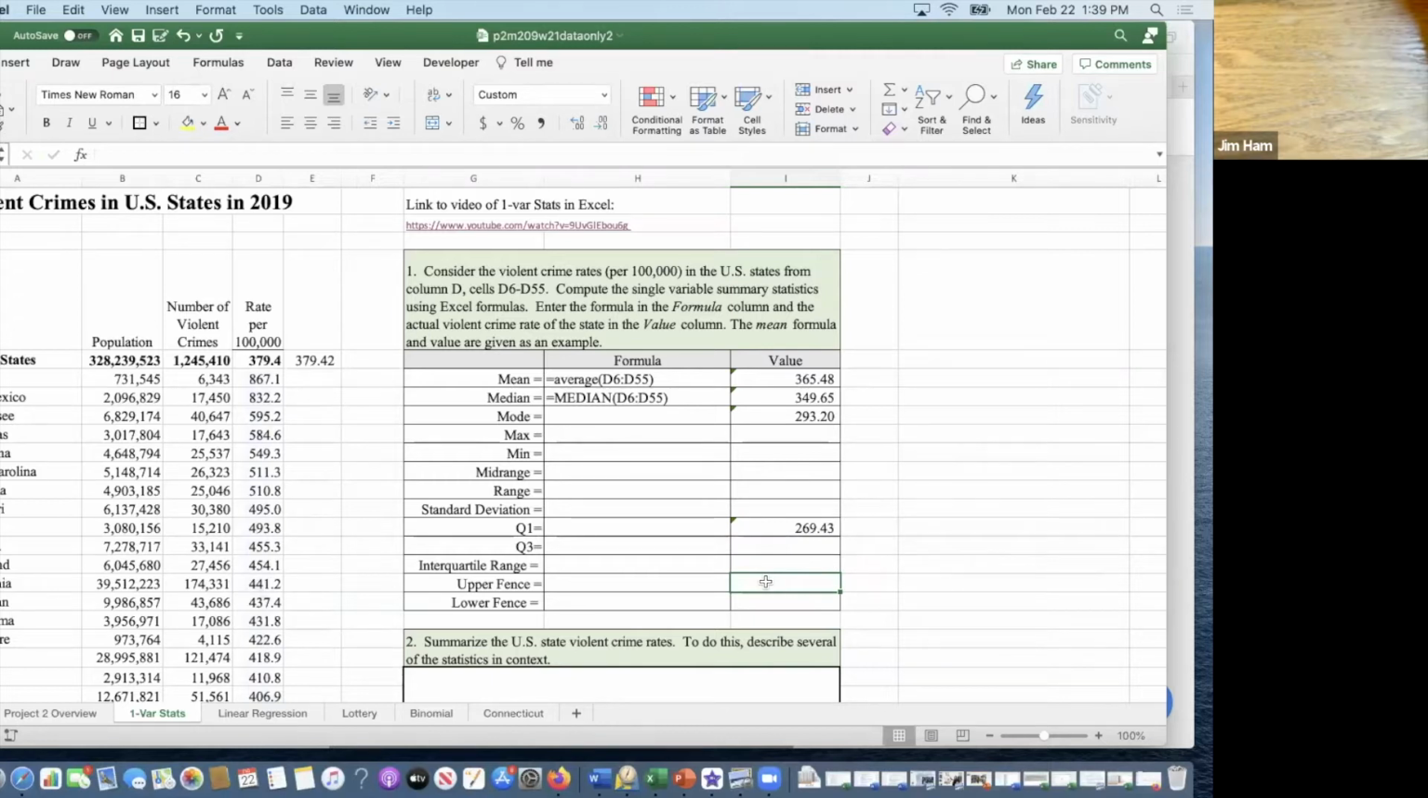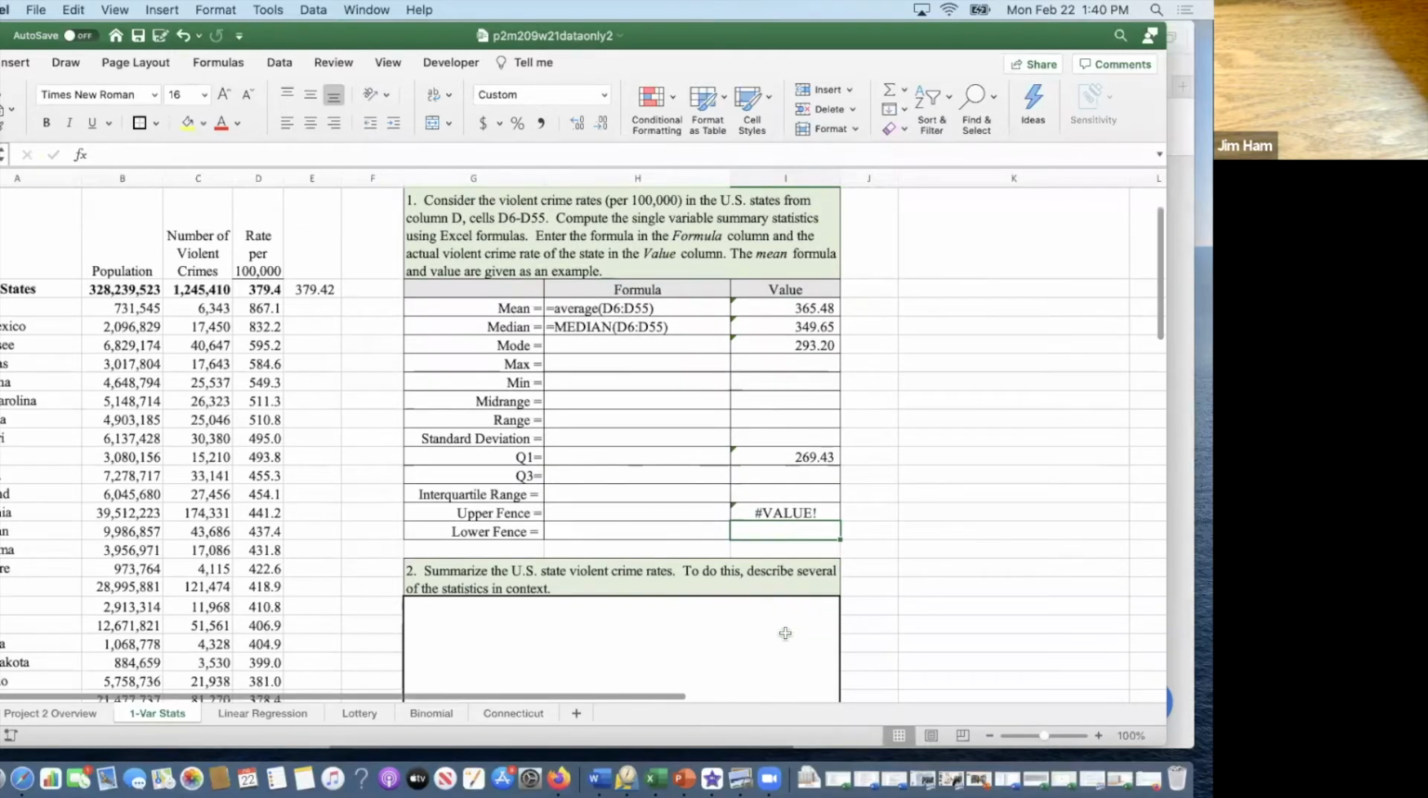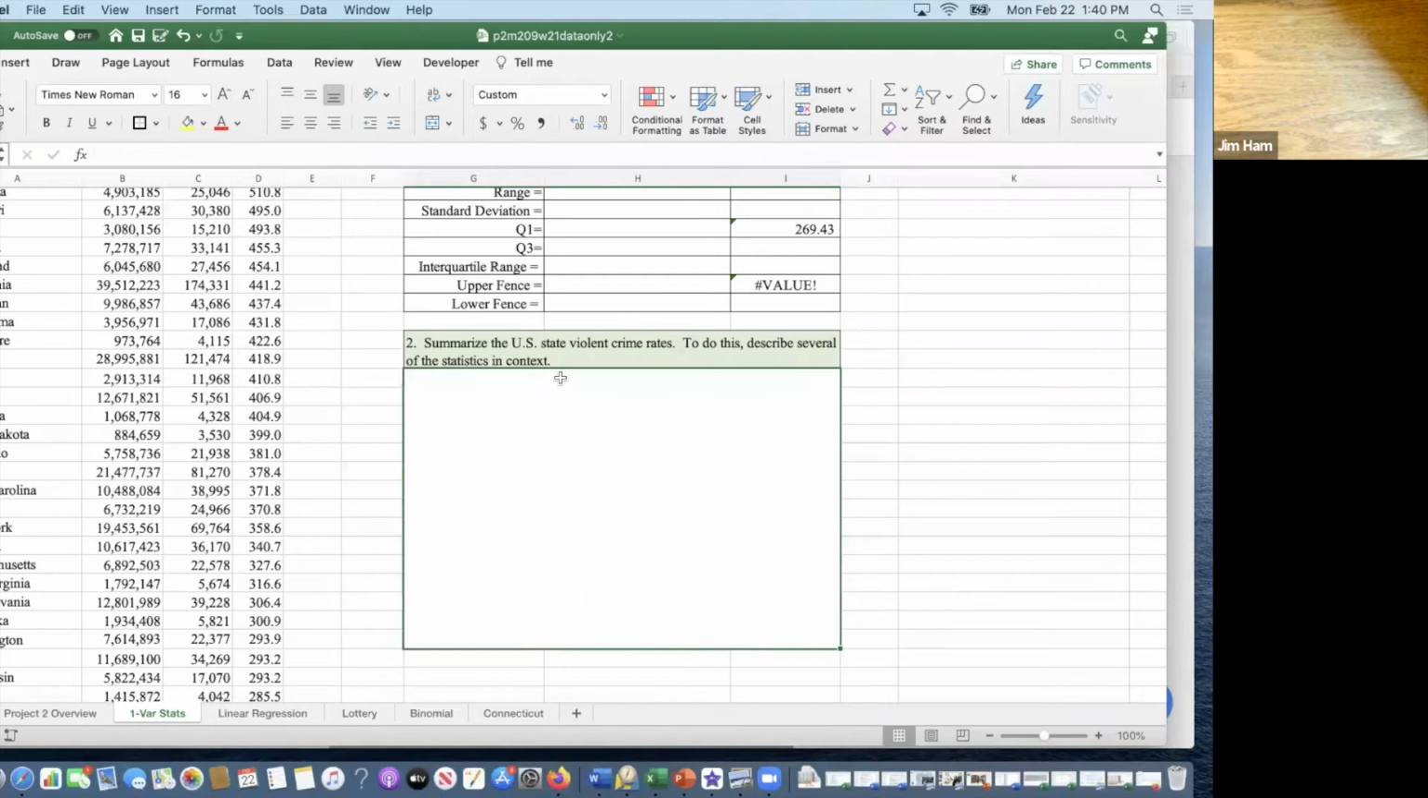For the upper fence, you want to take the third quartile and then add to that 1.5 times the interquartile range, which is whatever is there. Now it's not going to record anything because we don't have anything in the interquartile range. Although, what does this say? I-16. All right, so this pretty much is just to enter in all the formulas, enter in all the corresponding values, and then come down here and write your summary statement.